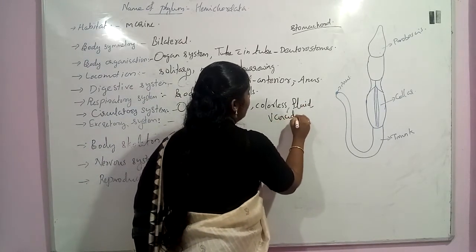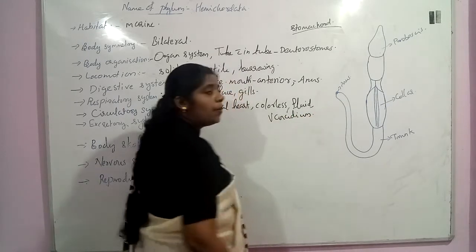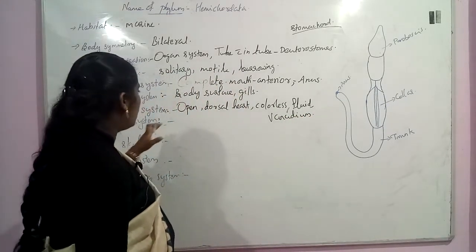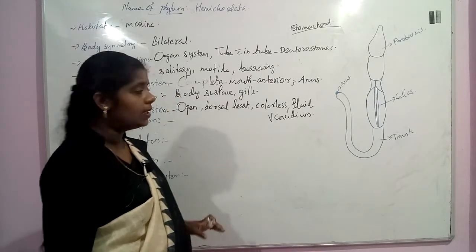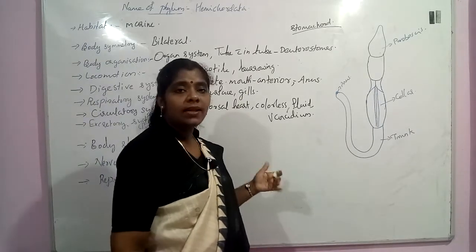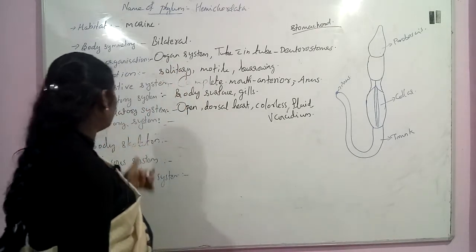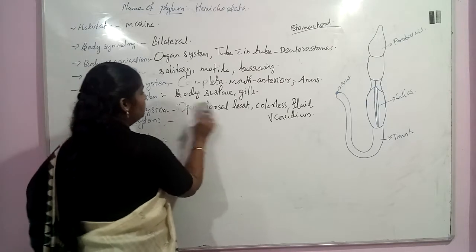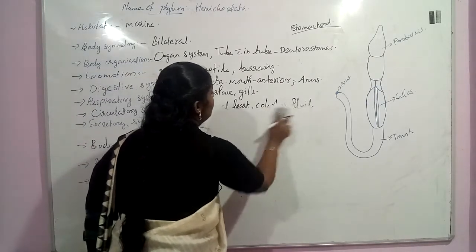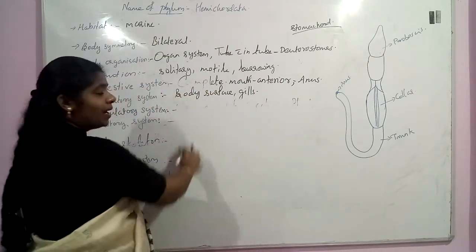Vanadium is the respiratory pigment present in this group of organisms. So: open circulatory system, dorsal heart, colorless fluid, and the respiratory pigment is vanadium. Now the excretory system present in this group of organisms. See here, excretory system.